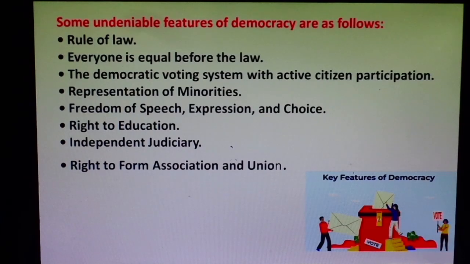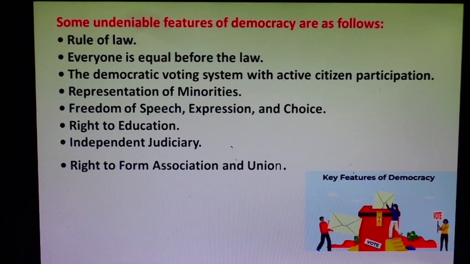According to the Indian Constitution, the correct words you have to write are right against exploitation, which means that no one has the right to exploit anyone. No institution, no organization, no particular individual has the right to exploit anyone. This is the right against exploitation, Article 23 to 24.